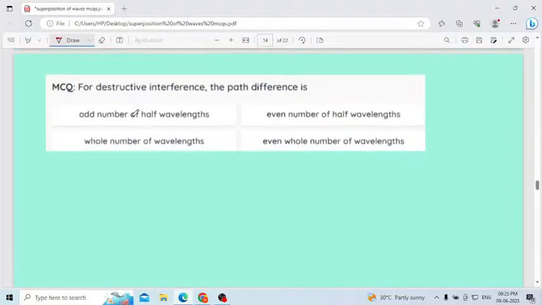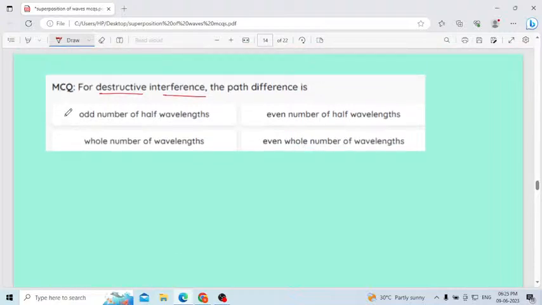Okay. Next question based on destructive interference. The path difference is odd number of half wavelength. Second option, whole number of wavelength. Third option, even number of half wavelength. Fourth option, even whole number of wavelength.